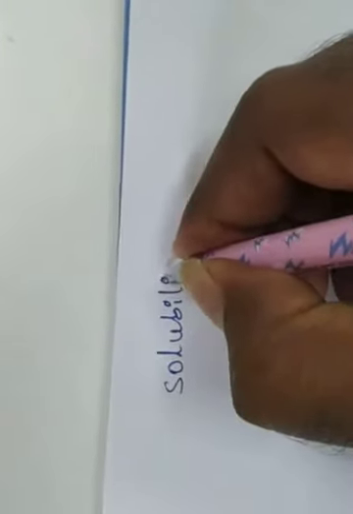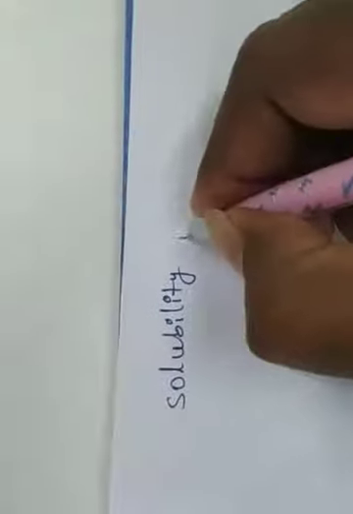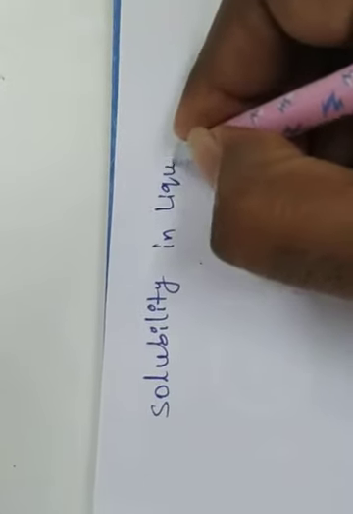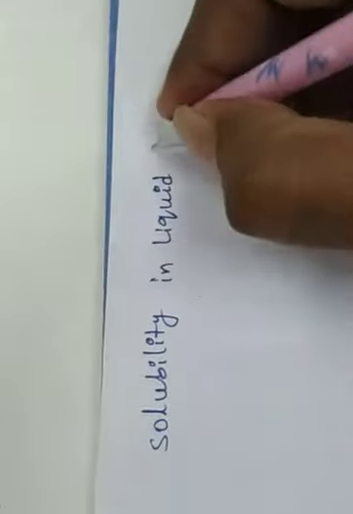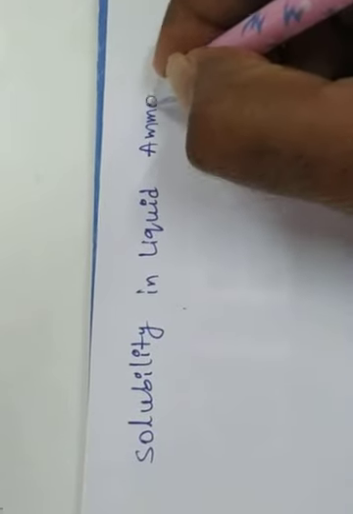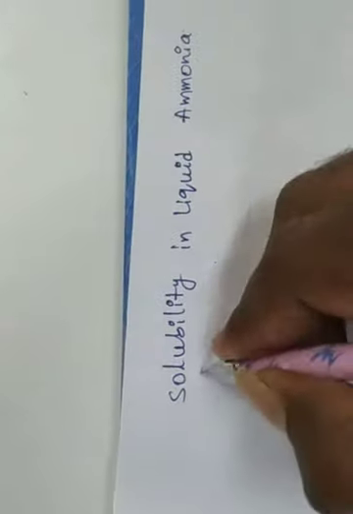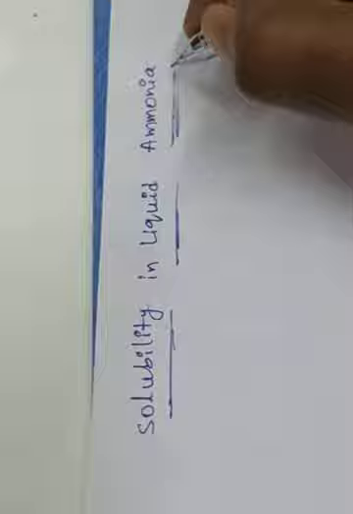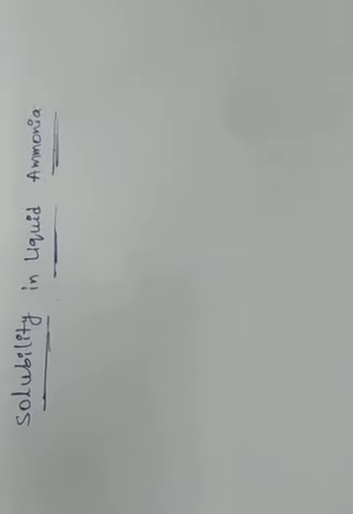Solubility in liquid ammonia. All alkali metals dissolve in liquid ammonia giving deep blue solutions.